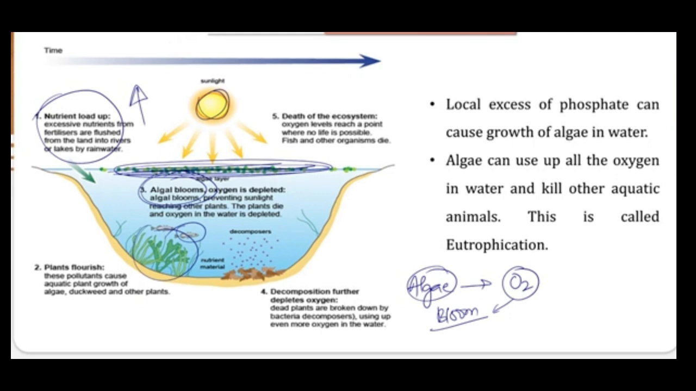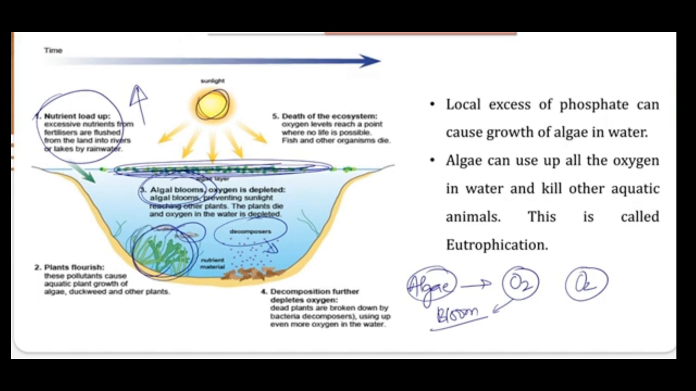When the plants die inside this water body because of the lack of sunlight, or because of the lack of oxygen, ultimately they will start decomposing. Now these decomposers also require oxygen. So once there is a dead plant or animal over there, the biological oxygen demand will increase.